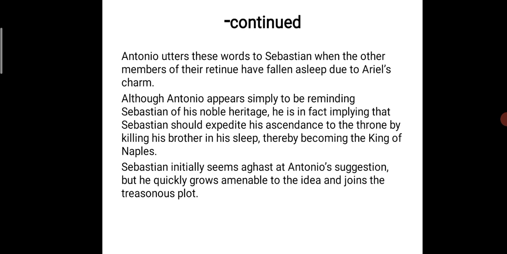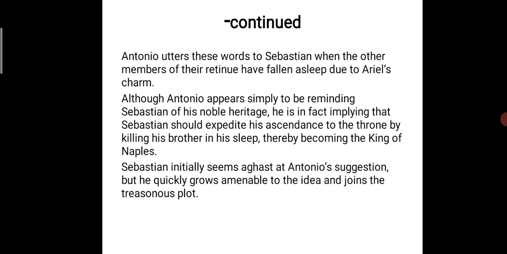At that time, Alonso was sleeping there. Now Antonio is prompting Sebastian to kill Alonso in order to become the king of Naples. Sebastian initially seems aghast at Antonio's suggestion, but he quickly grows amenable to the idea and joins the treasonous plot.